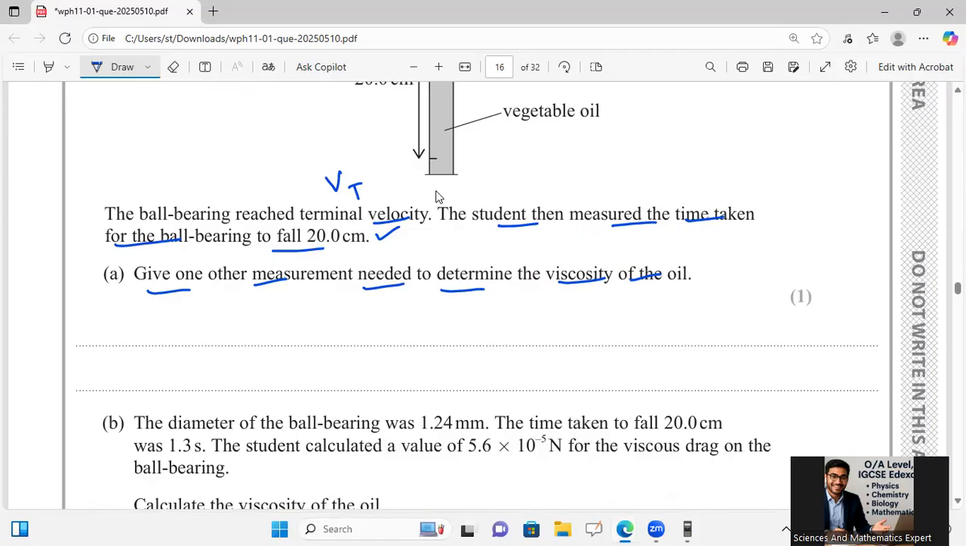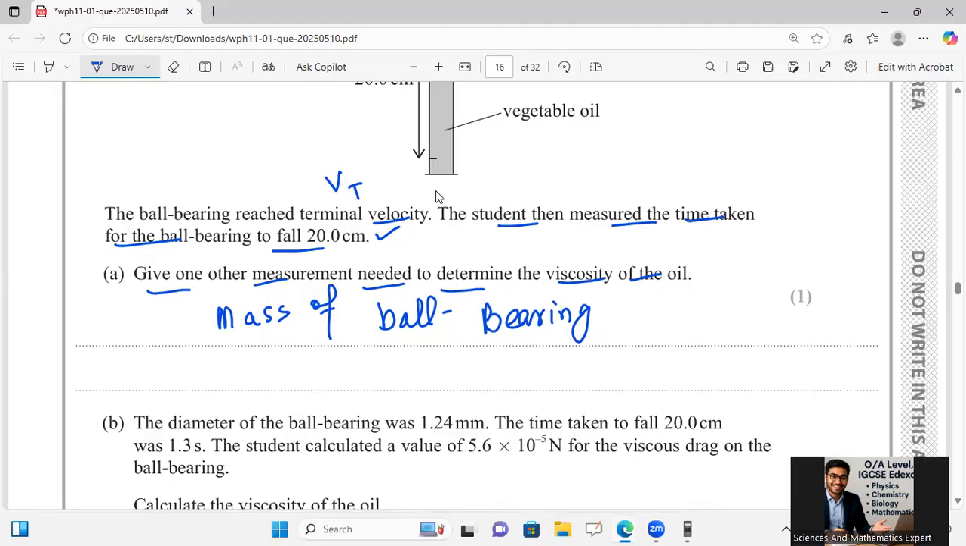He has not measured the mass of the ball. So here I will say the mass of the ball bearing should also be measured, because according to the viscosity formula we will need it for getting the weight value.